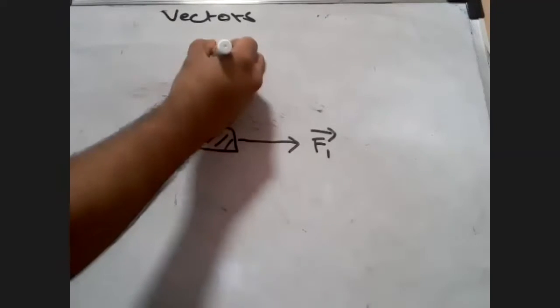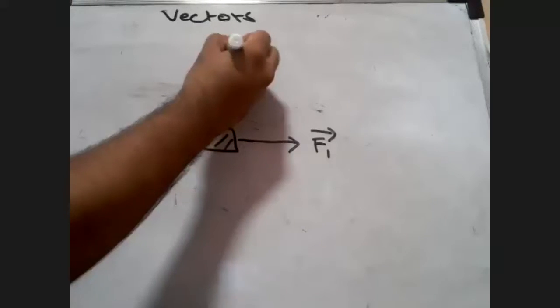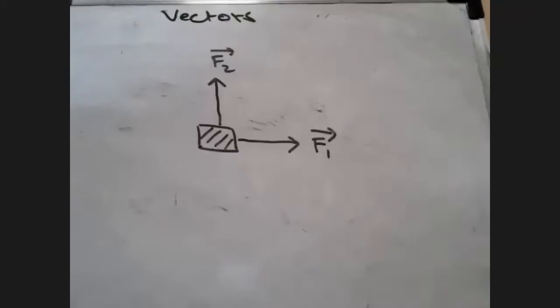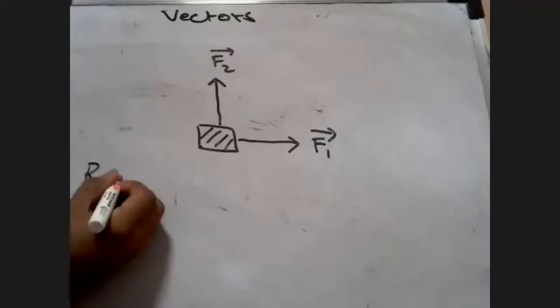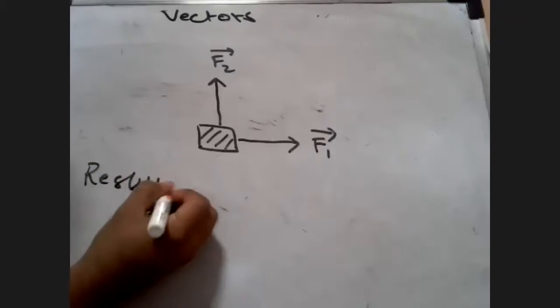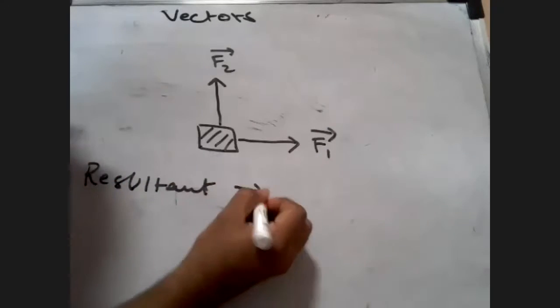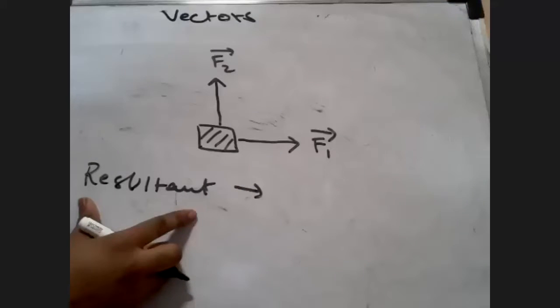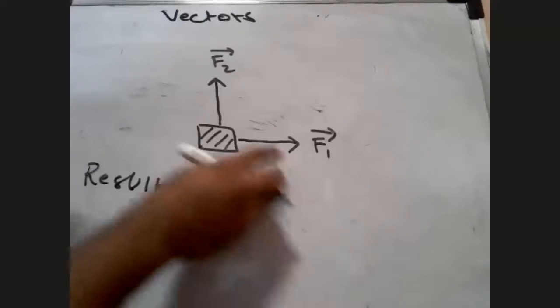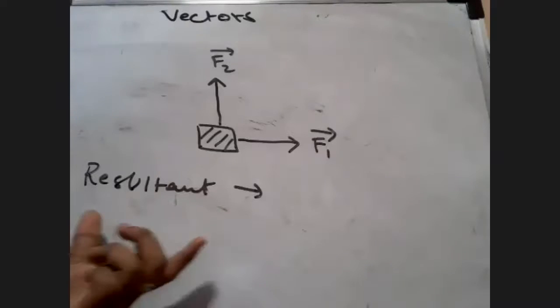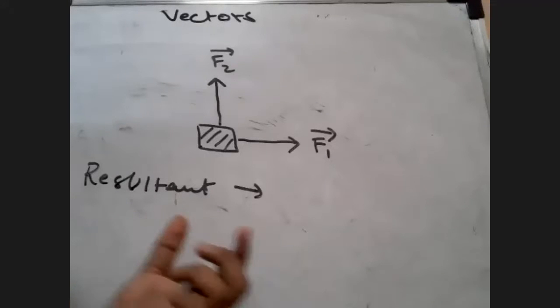Let's call this F2 vector. In that case, what will be the resultant? Resultant will be such a vector that it will be the sum of the effect of these two vectors.